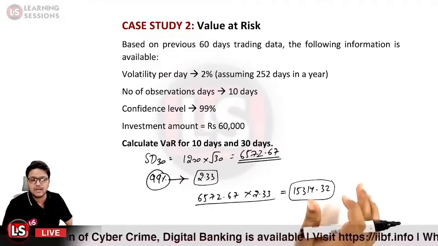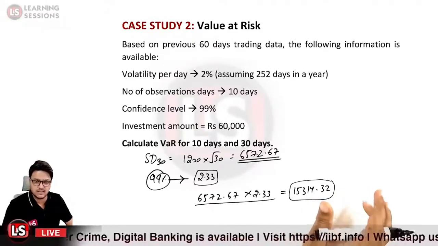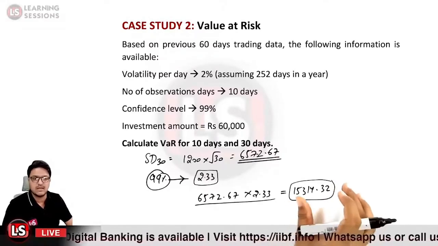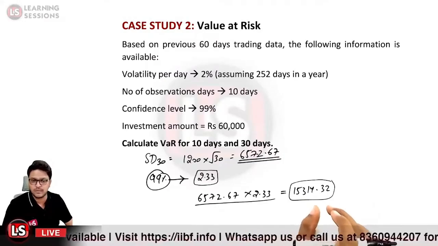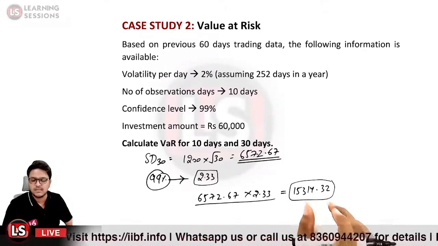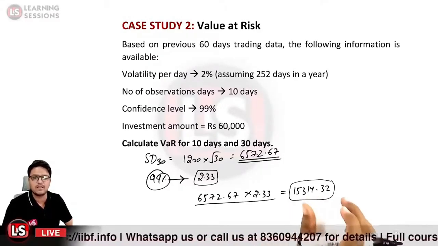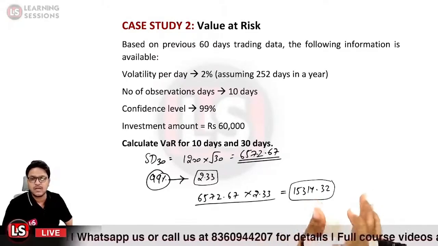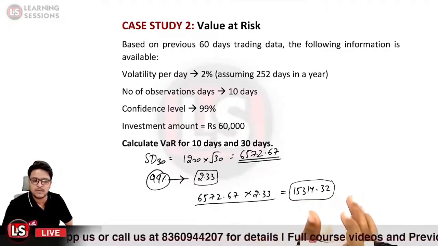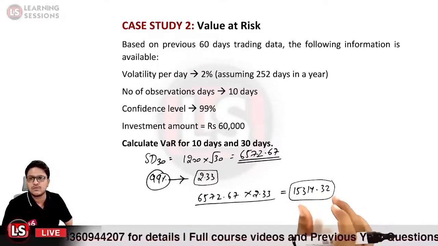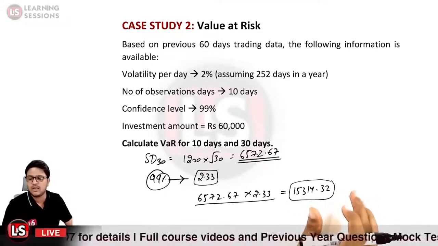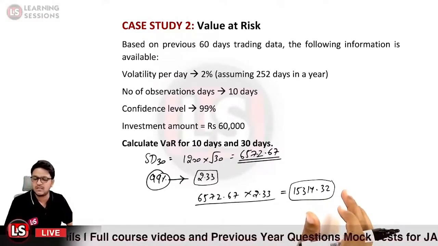There is only a 1% chance that the value at risk may exceed this value, 15,314. Otherwise your risk will be contained to the limit of 15,314 in 99% of the cases.